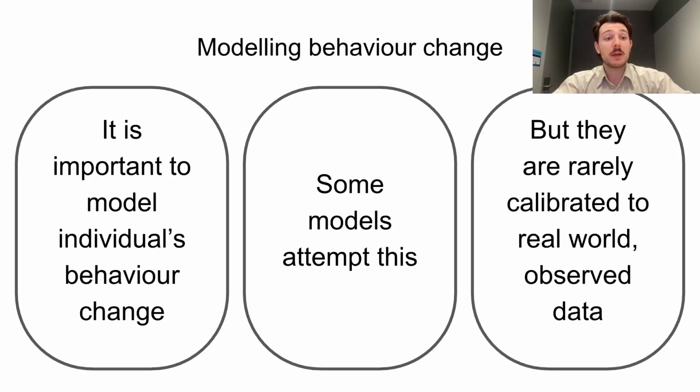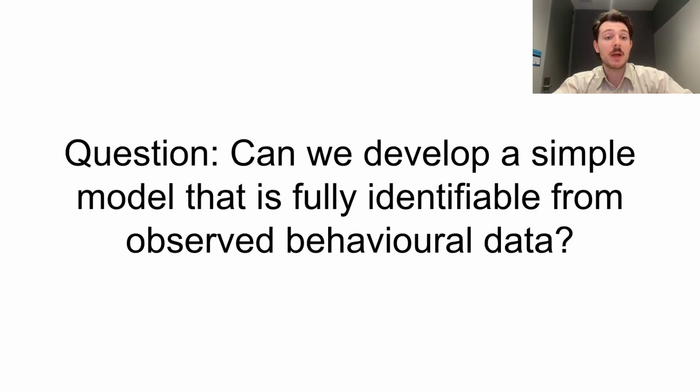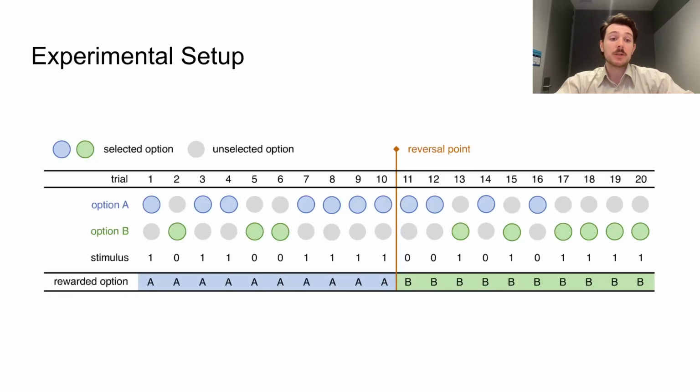Some models do include submodels that account for this. However, they're often quite simplistic, and importantly, they're not calibrated to real-world data. So in this paper, we ask and answer the question, can we develop a simple model that is fully identifiable from real-world data?